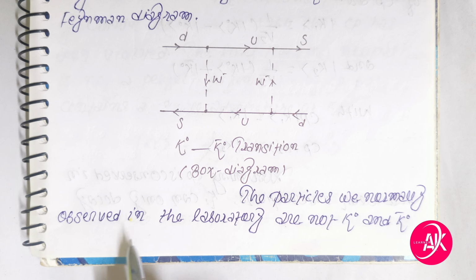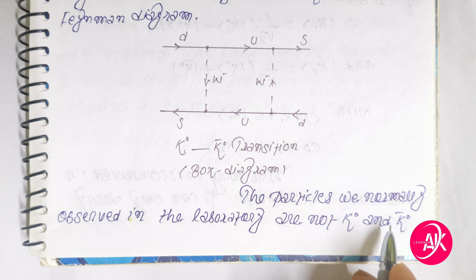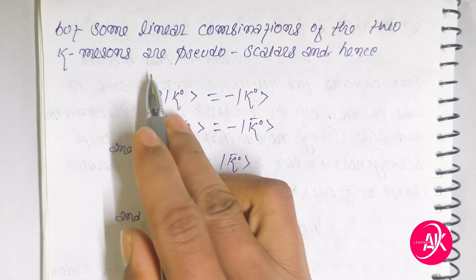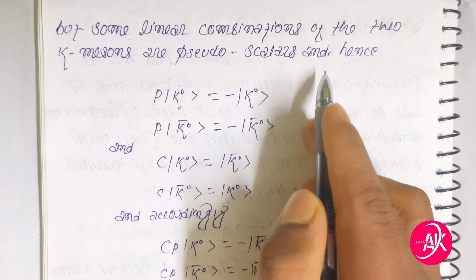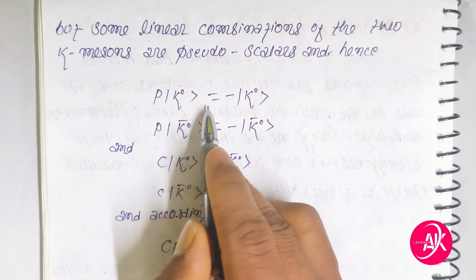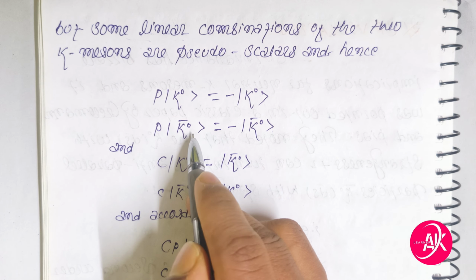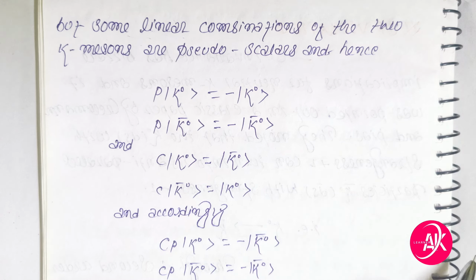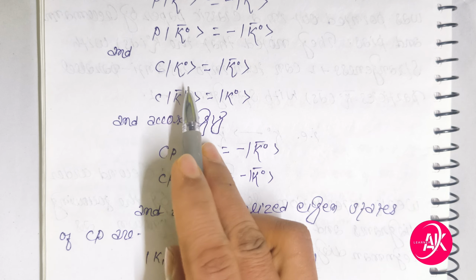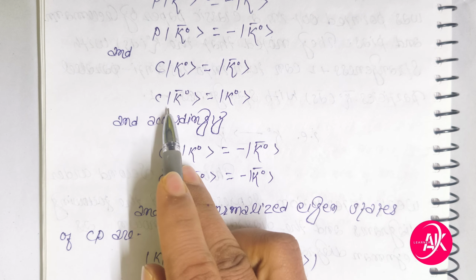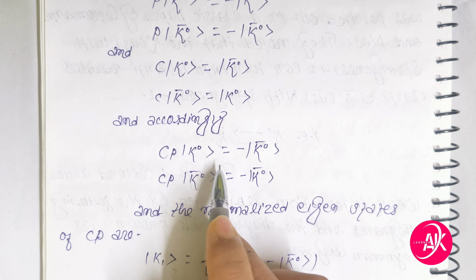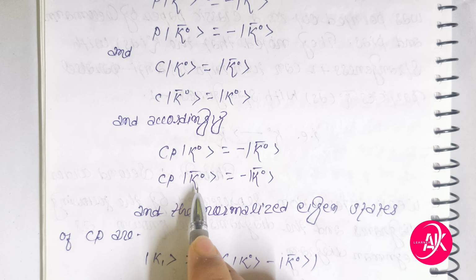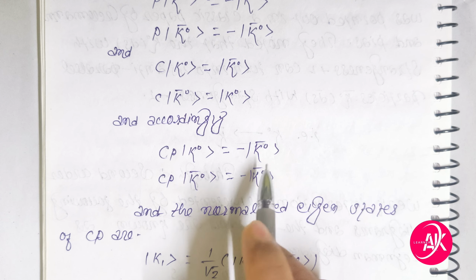The particles we normally observe in the laboratory are not K-naught and K-naught bar, but some linear combinations of the two. K-mesons are pseudoscalars, and hence P K-naught is equal to minus K-naught, P K-naught bar is equal to minus K-naught bar, and C K-naught is equal to K-naught bar, C K-naught bar is equal to K-naught, and accordingly CP K-naught is equal to minus K-naught bar, CP K-naught bar is equal to minus K-naught.